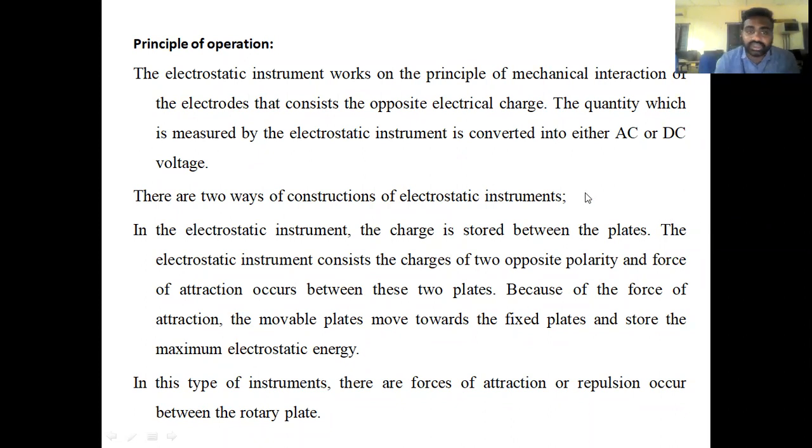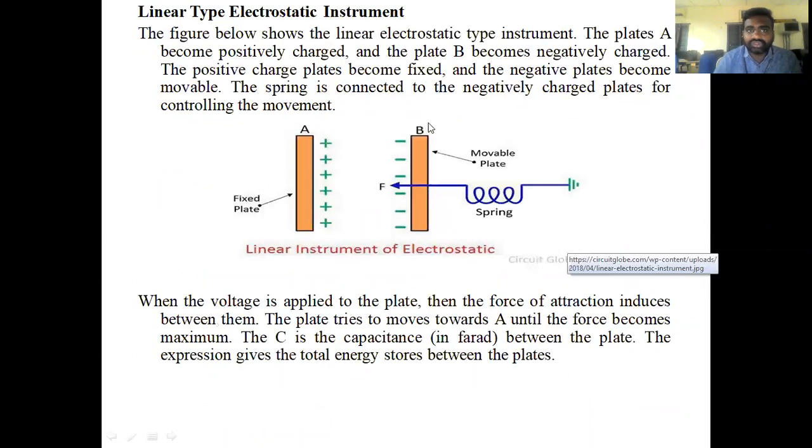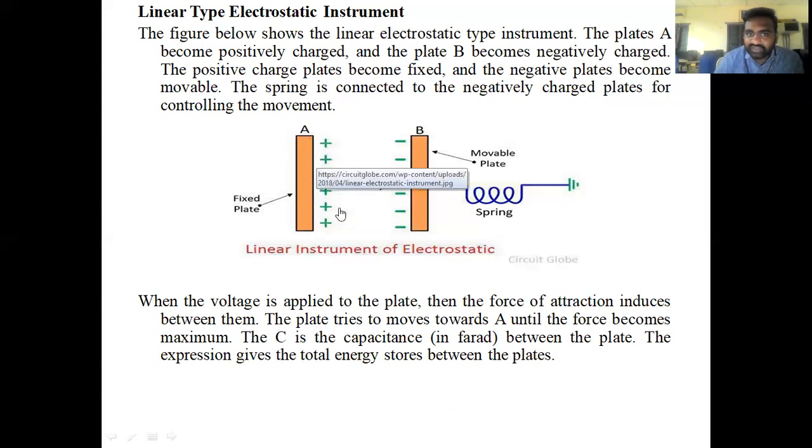Now if we go to the detailed classification, this is a linear type electrostatic instrument, which is our first classification. This is a fixed plate which has one polarity. The fixed plate is charged with a positive polarity and the moving plate is charged with a negative polarity.